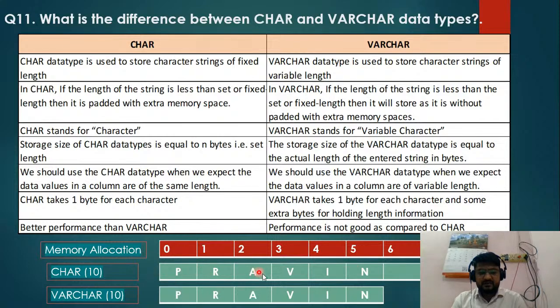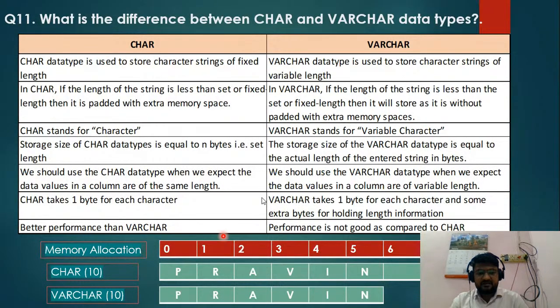The actual string length is 6, so if you check, 1 2 3 4 5 6, six positions are used, but the remaining space is allocated as extra, as explained in difference number 2. Extra memory space is allocated because we created a fixed length, so 10 units of memory are allocated. But in a varchar, we also define the length as 10, but it is a variable character.